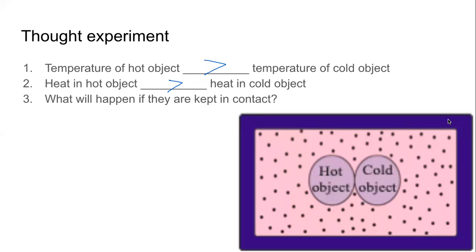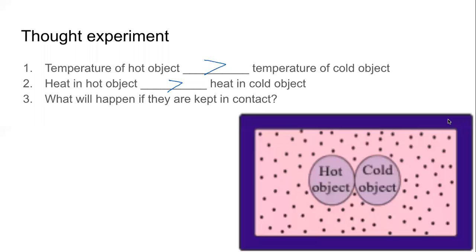Chand is saying the hot object will become a little cooler, and the cold object will become a little hotter. Yes, correct. Prachi asks, cold object will get hotter? Yes. And Usman, thank you for participating, says hot will become cold. Yes.